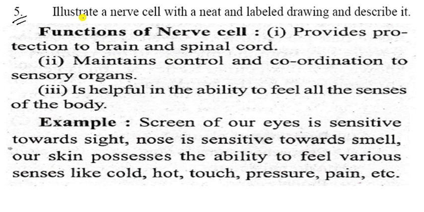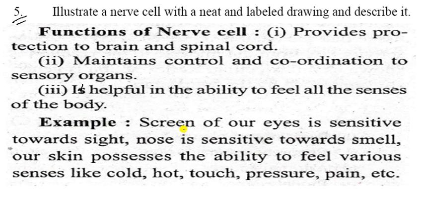Let us see the fifth question. Illustrate a nerve cell with a neat and labeled diagram, and describe it. First, you have to write these as the functions of a nerve cell. It provides protection to the brain and the spinal cord. Second, it maintains control and coordination of the sensory organs. Third, it is helpful in the ability to feel and in all the senses of the body.